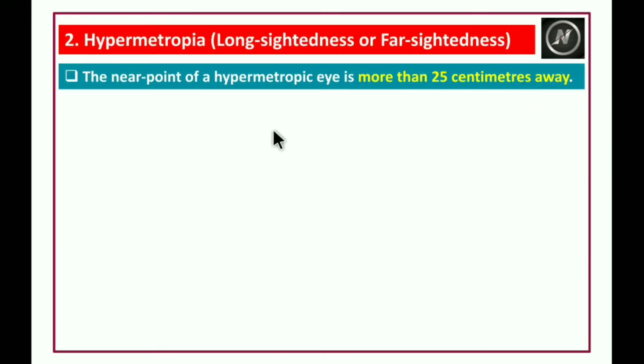The near point of hypermetropia. The near point of a hypermetropic eye is more than 25 centimeters away.